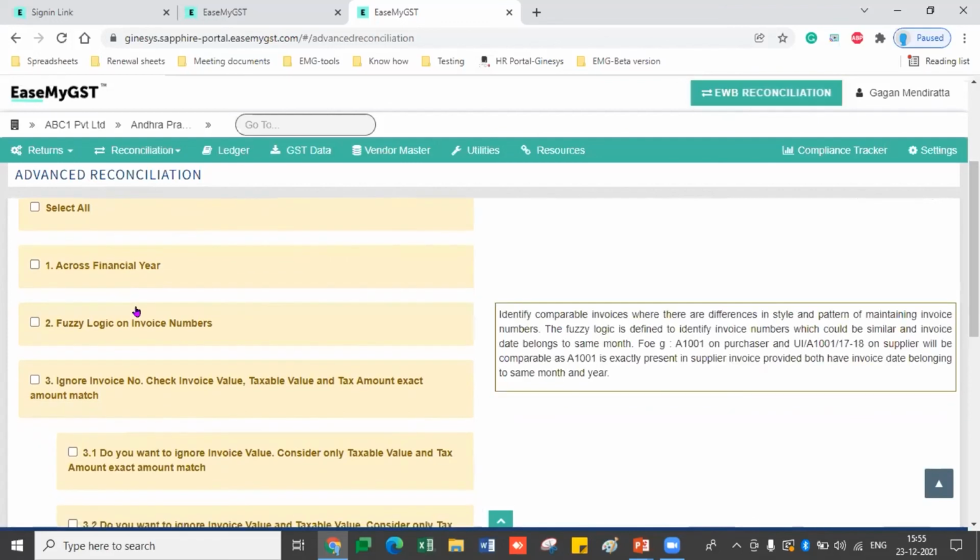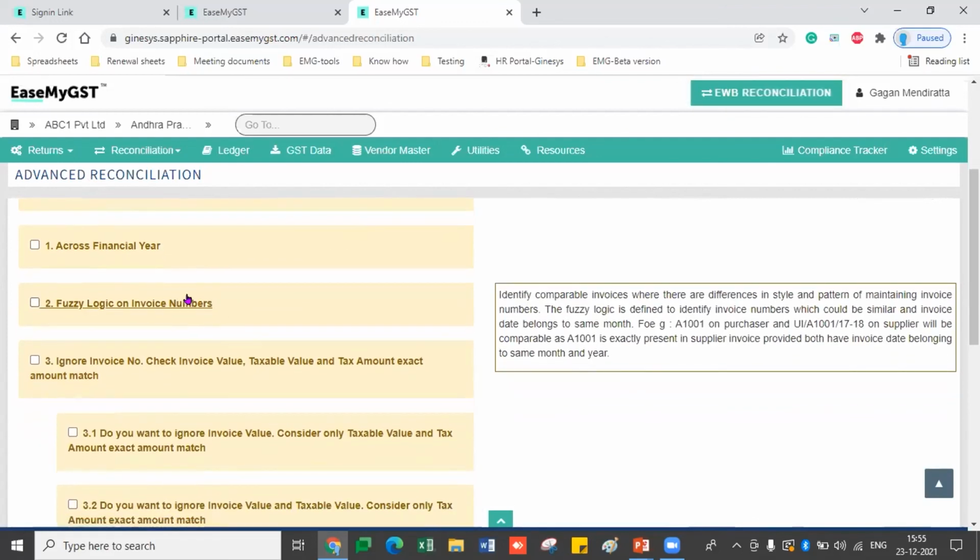The second fuzzy logic you can apply is on the invoice number. If the invoice number starts with A001, and the counterparty has filed it as A001 slash 1718 or hyphen 1719, all those will go into a matching condition from the invoice perspective.